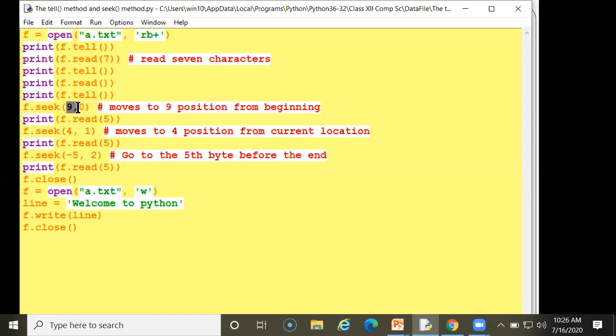From 9 I have to move to the beginning, 0. 0 means the beginning position. Total characters are 9, and out of 9 I have to move the cursor to the 0th position. So see here, it is the 0th position. Now print read 5. It will display the characters from the 5th position.